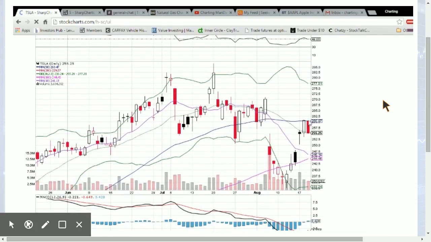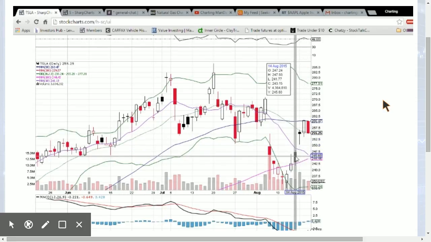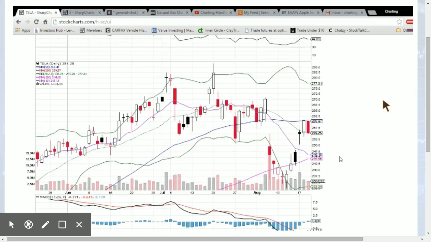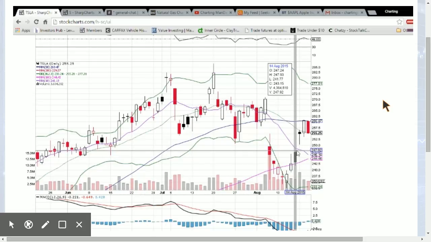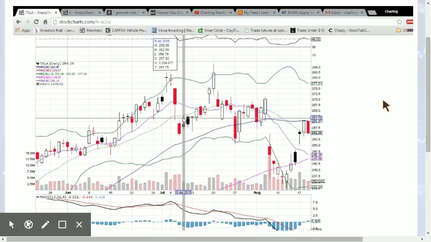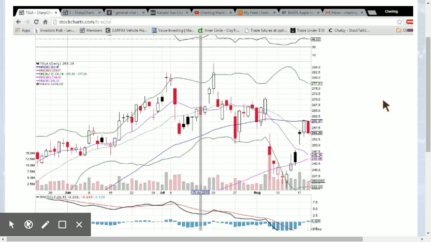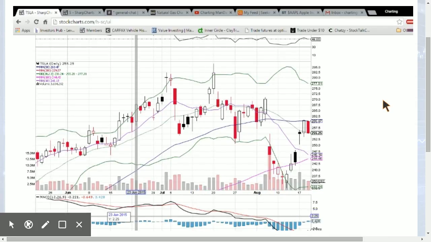We've got 11 minutes until the market opens. Here's Tesla getting rejected by the 50-day moving average, closing just below the middle Bollinger Band. We are going to look for a test of 250, and this gap fills at 247.93. We have the 100-day moving average at 244.45. So keep your eye on 250, and after that, 247.93. That's what we're looking at for Tesla.